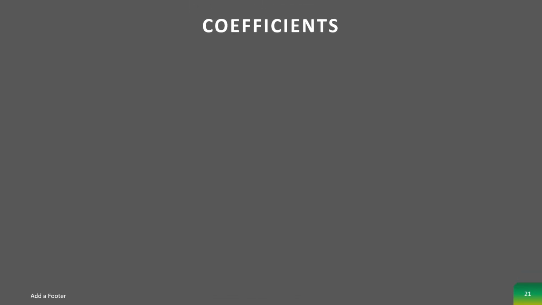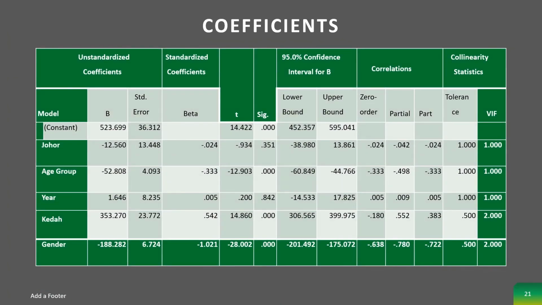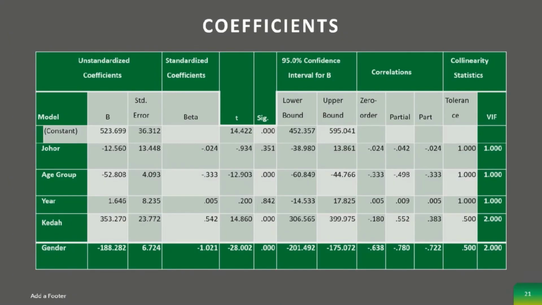Next is the coefficient. The equation is population equals 523.699 minus 12.560 Johor minus 52.8088 plus 1.646 years plus 353.270 Kedah minus 188.282 gender.